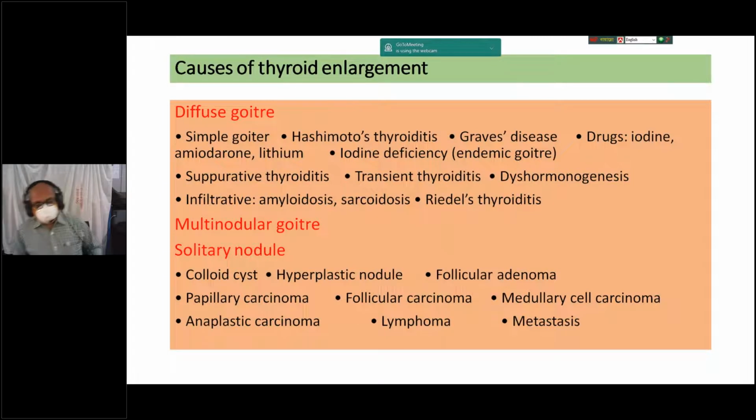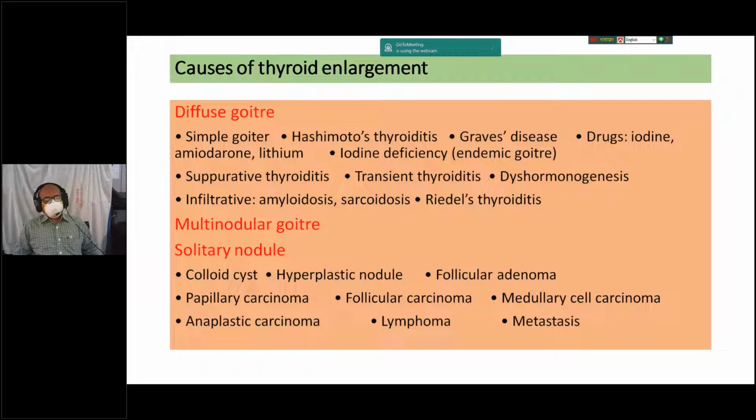So now let us discuss the causes of thyroid enlargement. There are three types of thyroid swelling. It may be diffuse goiter, multinodular, or solitary nodule. So what are the possibilities of diffuse goiter? Maybe simple goiter in a young female patient, or Hashimoto's thyroiditis or Graves' disease.